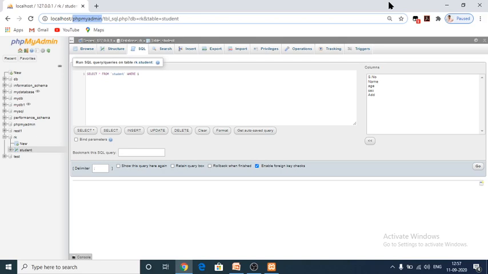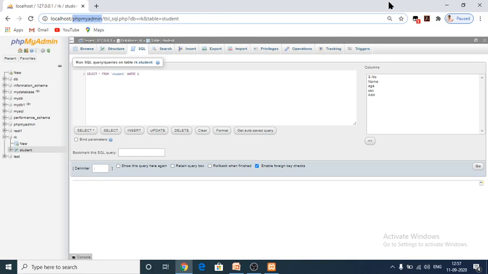And the subquery must follow three rules. One is subqueries are always written within parentheses. If you are writing a subquery within the main query, your subquery should be contained within the parentheses, which means within brackets. Within the brackets only you have to write the subqueries.